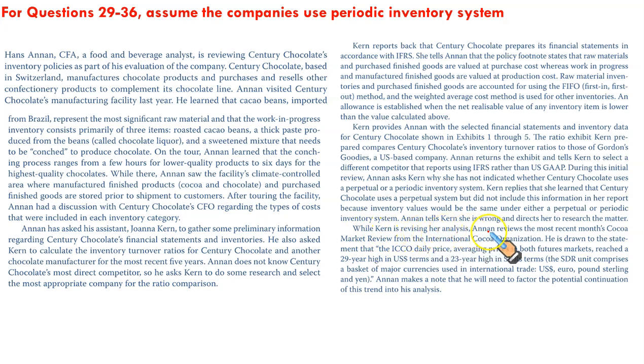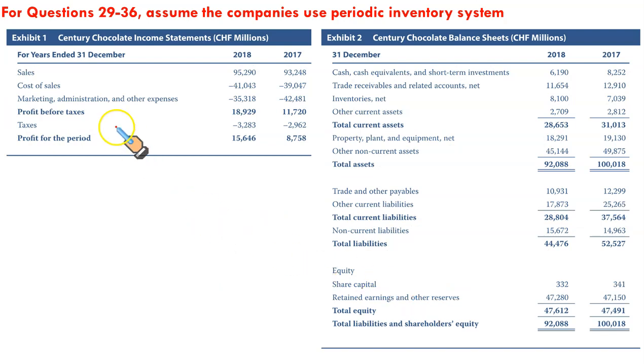revising her analysis, Anand reviews the most recent month's cocoa market review from the International Cocoa Organization. He is drawn to the statement that ICCO daily prices, average price in both futures markets, have reached a 29 year high in US dollar terms and a 23 year high in SDR terms, meaning thereby the prices are increasing. Anand makes a note that he will need to factor the potential continuation of this increasing price trend in his analysis. Now we have been given certain exhibits also.